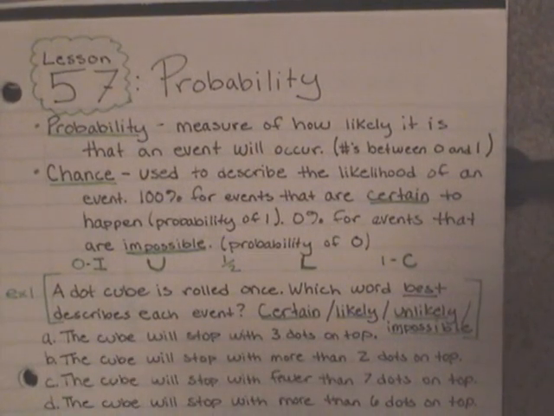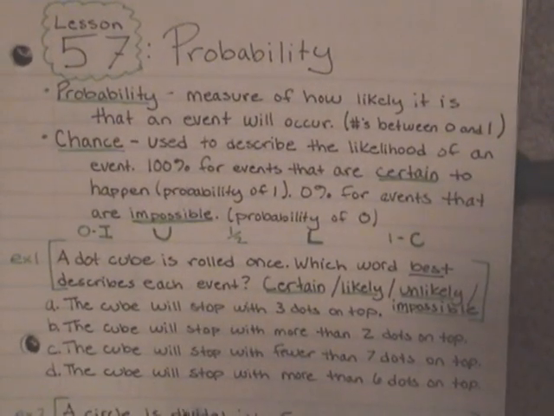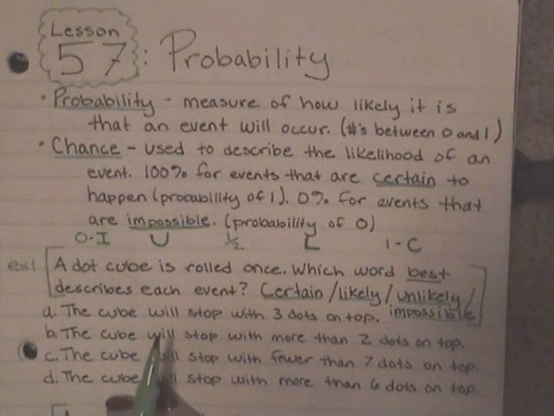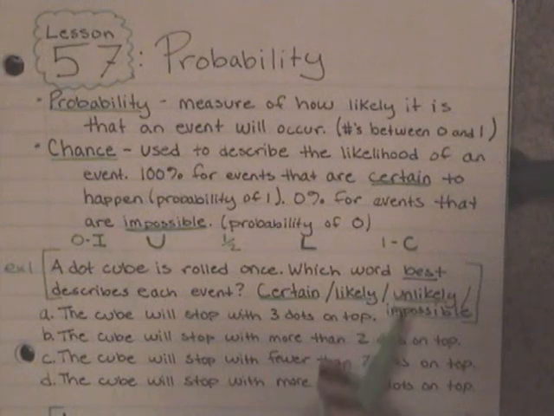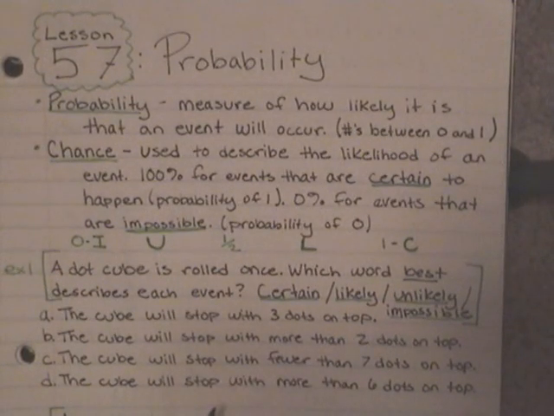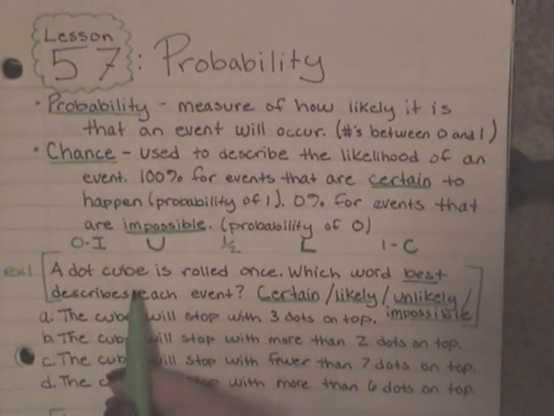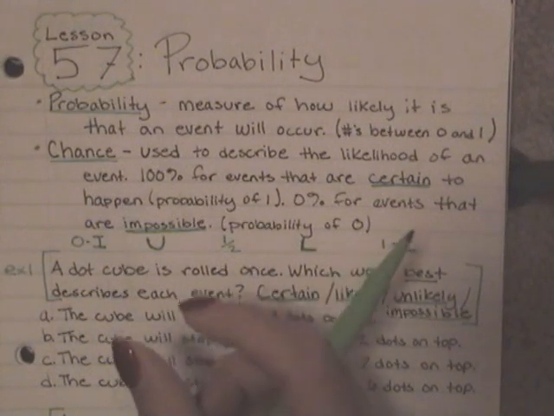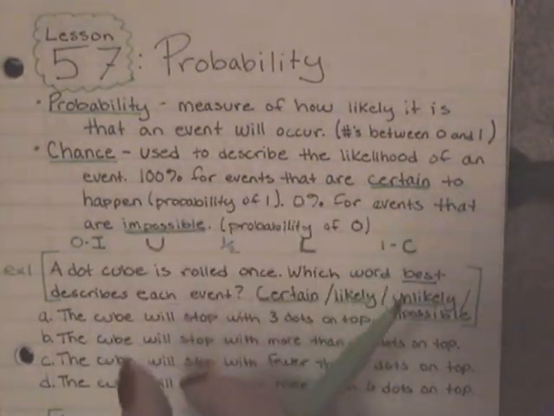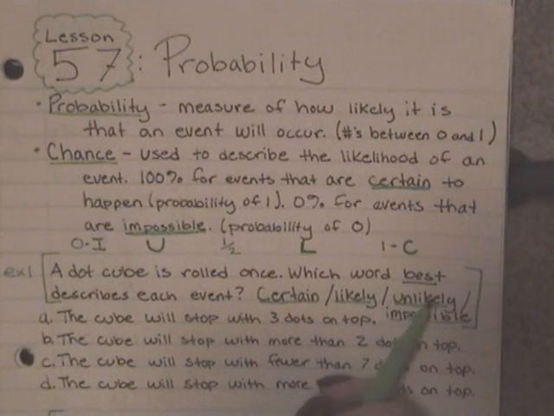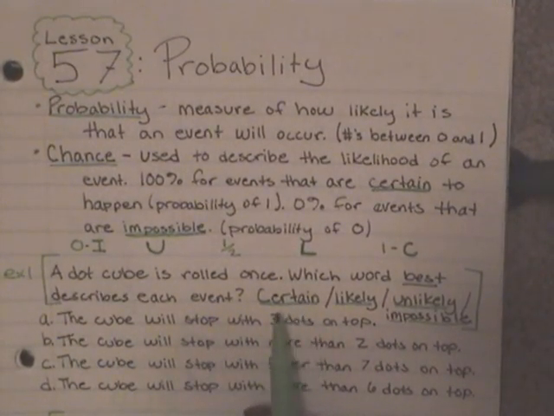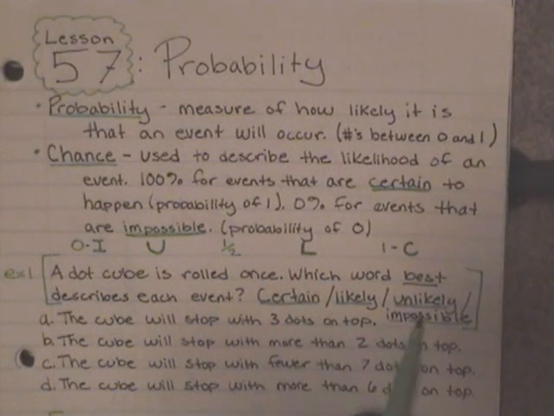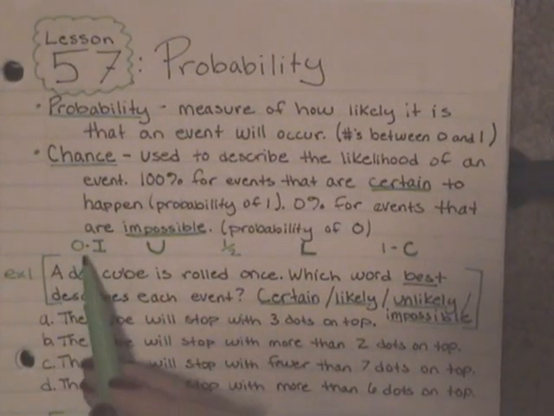Okay, so we're going to do our very first example. You can go ahead and pause and write down your problem and then hit play and we will walk through it. A dot cube, or a die, is rolled one time. Which word best describes each event? So we have our words here. We have certain, we have likely, we have unlikely, and we have impossible.